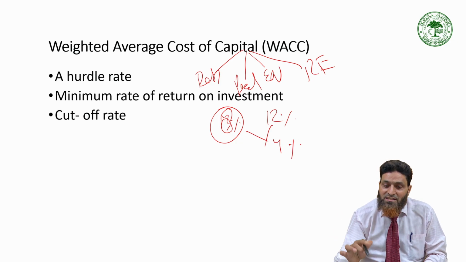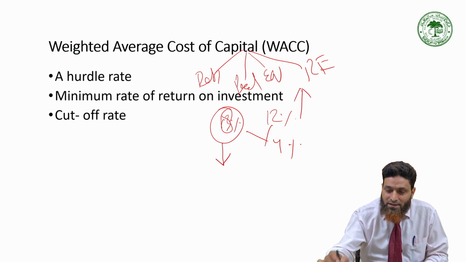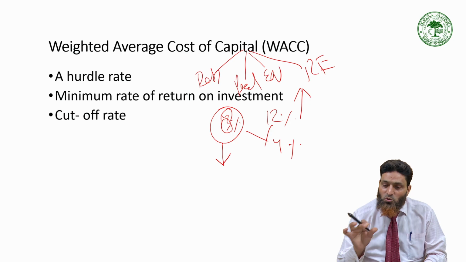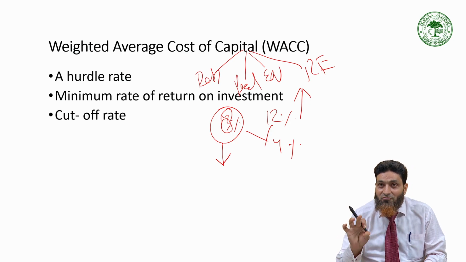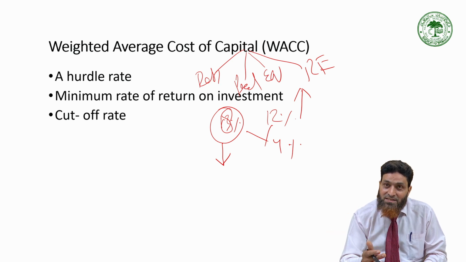So in two different ways: you can minimize the cost and you can maximize the return on investment. Investment decision has the objective of maximization of return. Financing decision has the objective of minimizing the cost.